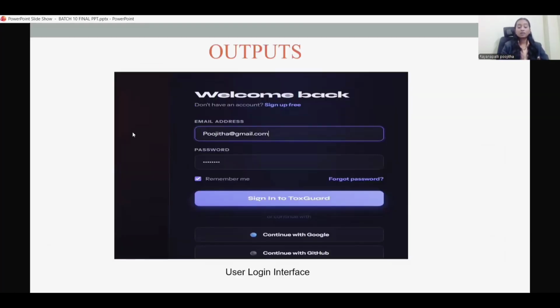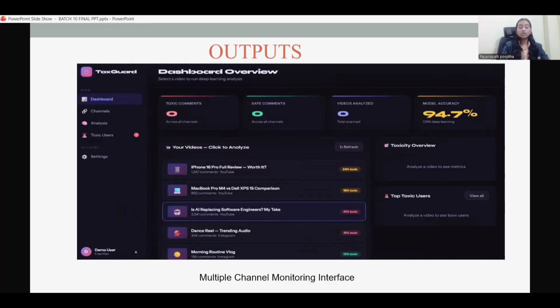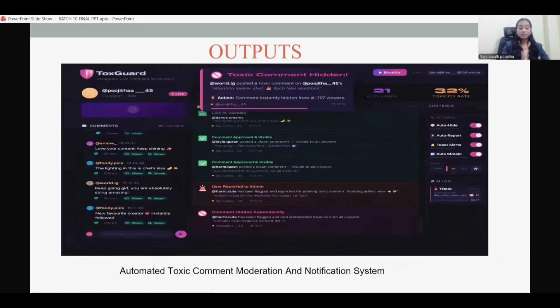Next, coming to the outputs, we developed different interfaces for the system. First is the user login interface where users can access the system. Then we have channel connection and monitoring interface to track comments. We also created a dashboard which shows the analysis result of comments. Finally, the system automatically detects toxic comments and provides moderation and notification. These outputs show the practical working of our project.